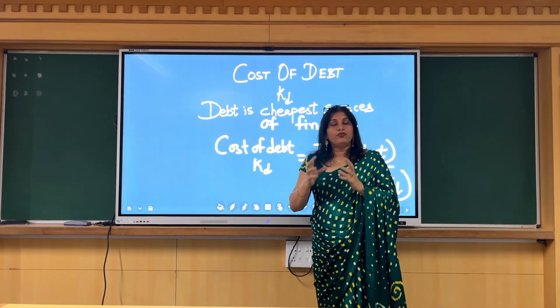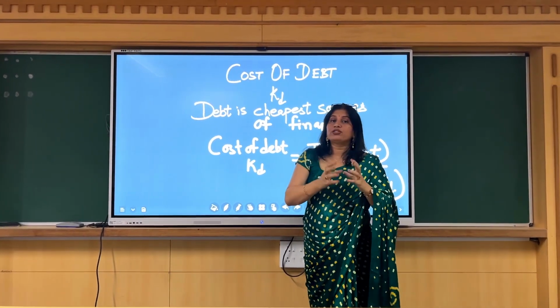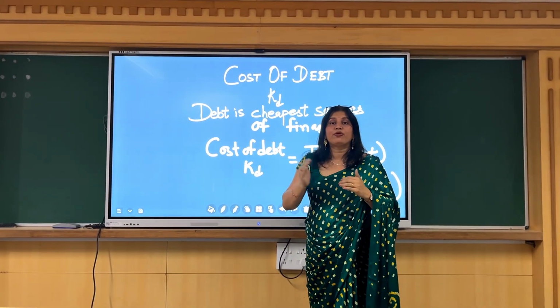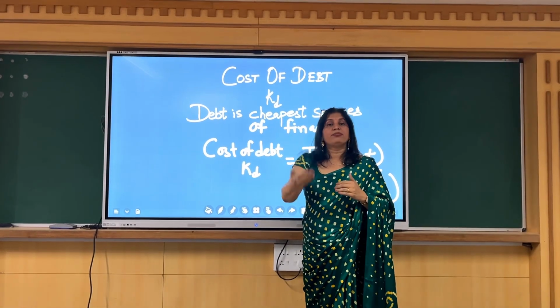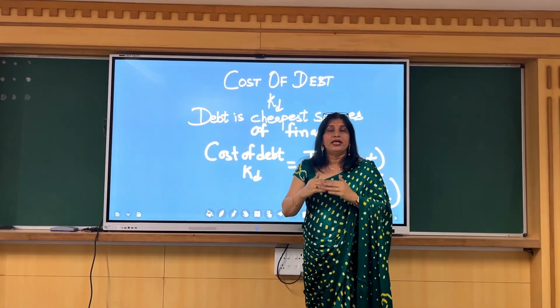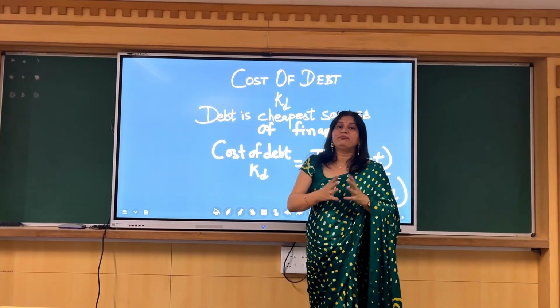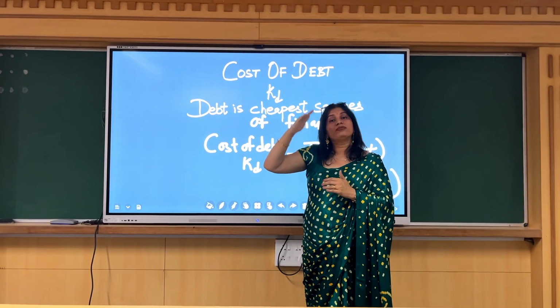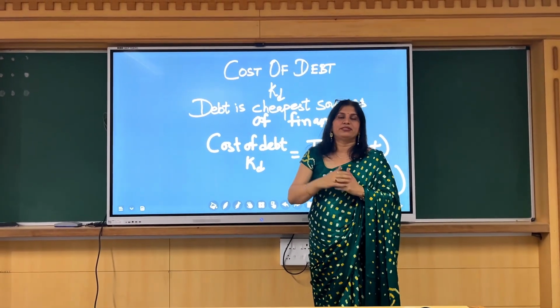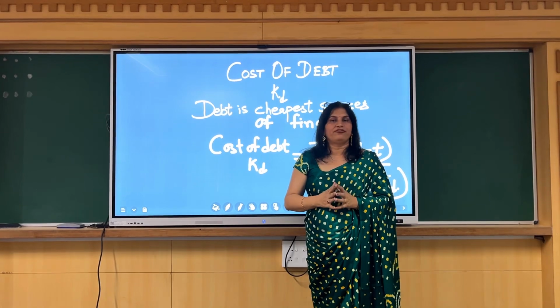But the beautiful aspect about cost of debt is that it is exempted from tax. So let's say the company has raised the debt at a cost of 10%, but then they are getting an exemption of taxation of 5%. So the cost comes down to 5%, and therefore cost of debt is the cheapest source of finance.